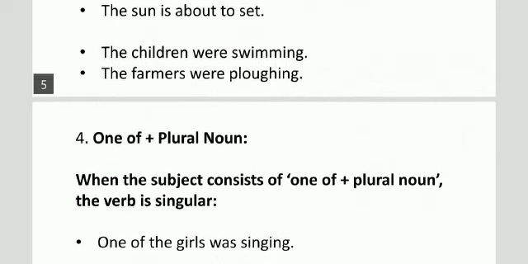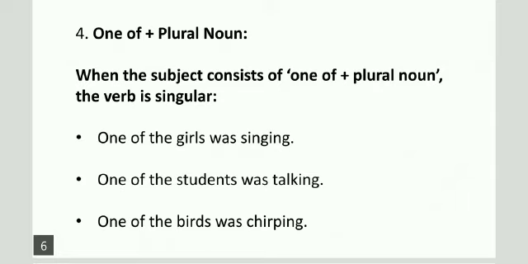Okay, next one: one of plus plural noun. When the subject consists of one of plus a plural noun, the verb is singular. One of the girls was singing. One of the students was talking. One of the birds was chirping. Here in all sentences you can see girls, students, birds.